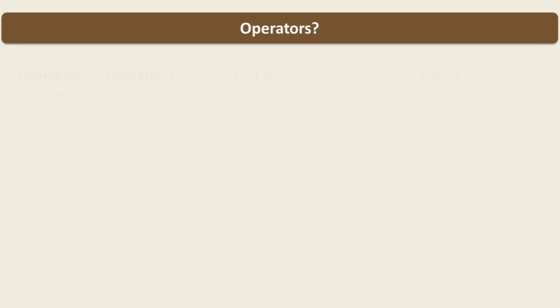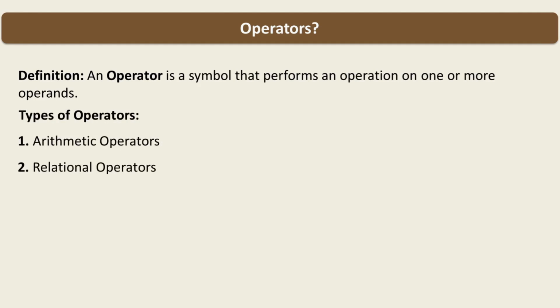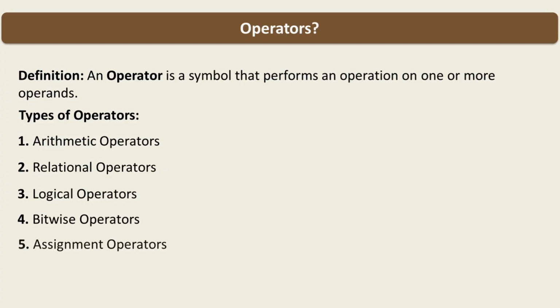Now the fifth category of tokens are operators. An operator is a symbol that performs an operation on one or more operands. Now there are also some types of operators, like arithmetic operators, relational operators, logical operators, bitwise operators, assignment operators, and special operators.